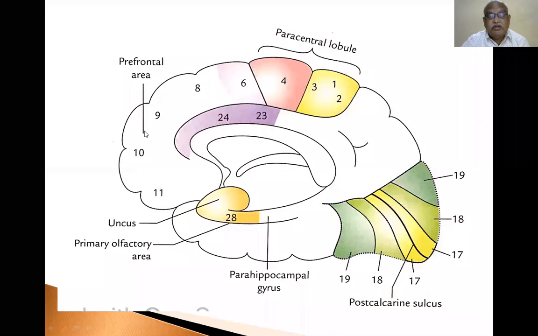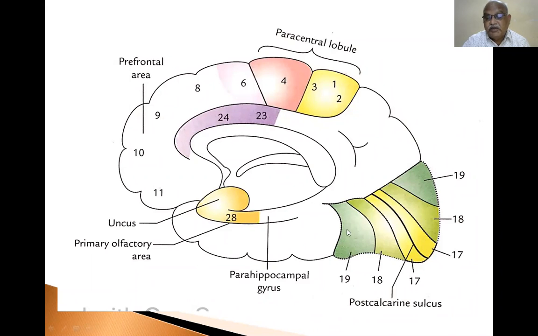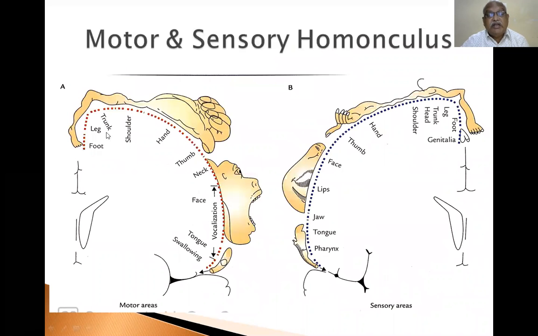This is frontal pole, this is prefrontal area. See how he has given areas numbers. Primary olfactory area, area 28. This is para-hippocampal gyrus. It is the oldest area of the brain in development. Note the inverted positions, motor and sensory homunculus.